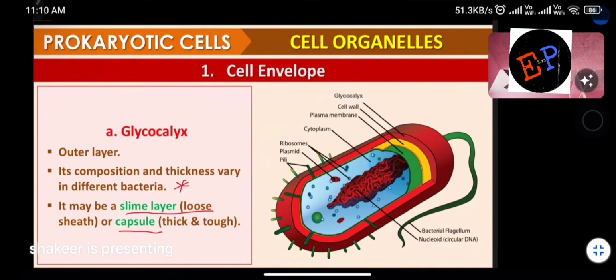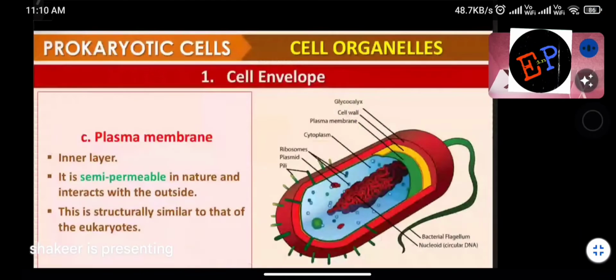So slime layer means what? The outer surface is very smooth. That is called a slime layer. Capsule means the outer layer is very tough. So this language also you should remember. So glycocalyx may be a slime layer, or it can be a capsule.